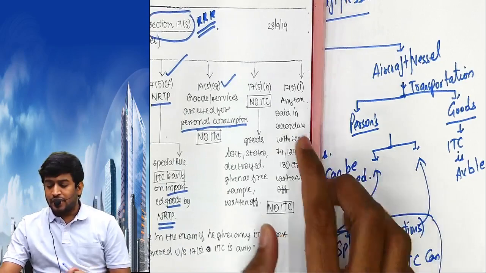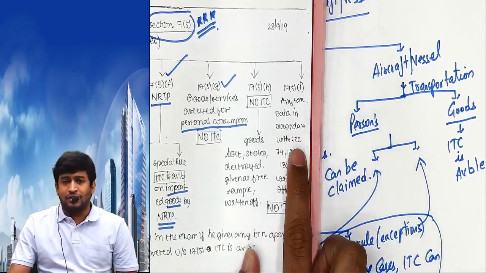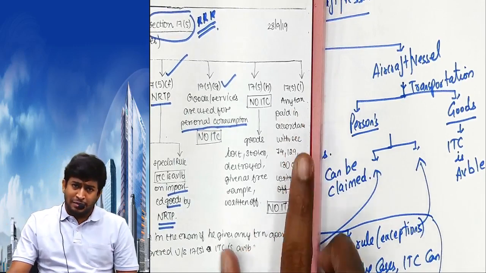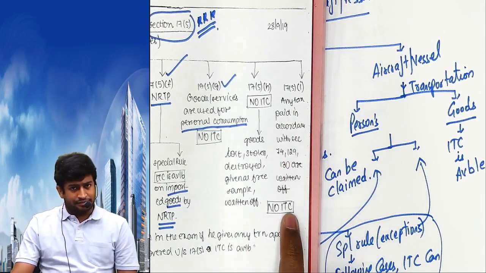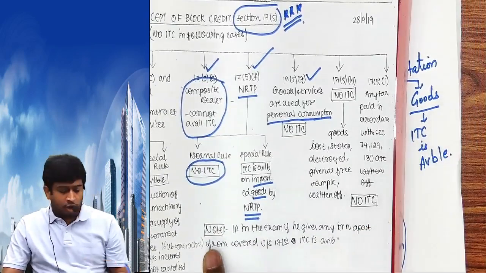And last, any tax paid in accordance with section 122 and 130. What is 122 and 130? Final level cover. Remember the section number? No ITC. No ITC.